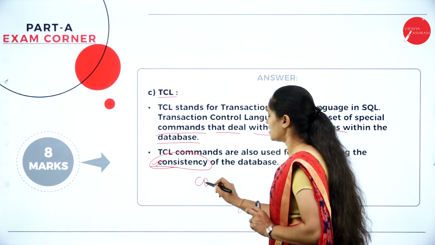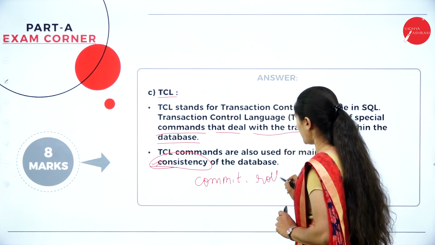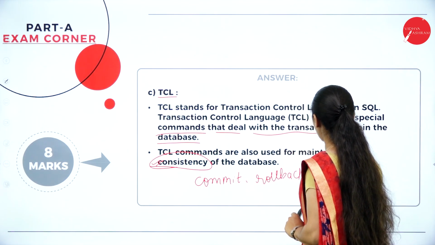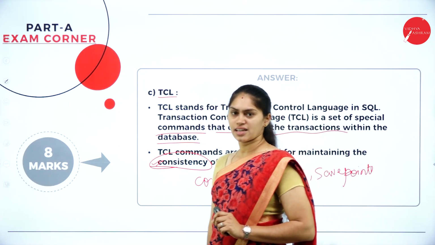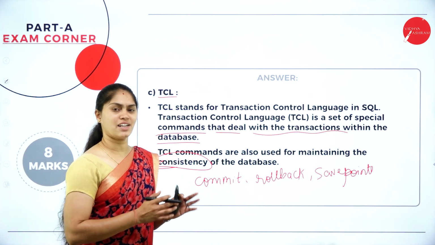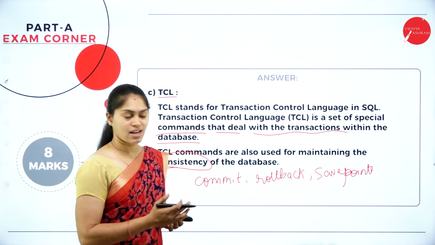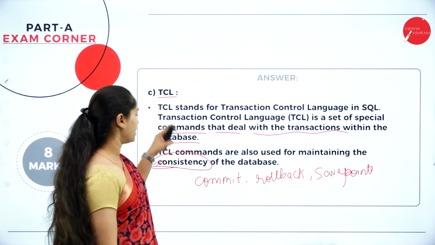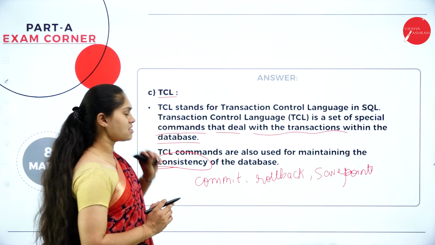The commands like commit, rollback, and also savepoint are the commands which come under TCL. So here we have commit, rollback, savepoint. Commit is like Control S, save. Rollback is undo, or you are just doing Control Z. That is what rollback is. And also we have savepoint. The commands which come under TCL are these three. This much content is enough for TCL.